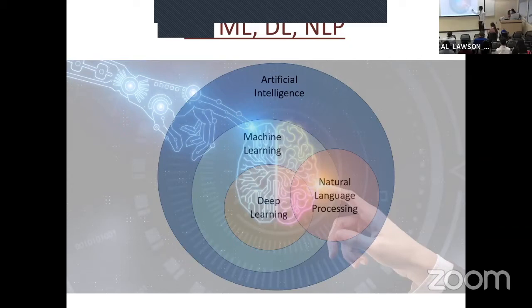Deep learning is a subset under machine learning that imitates the human brain with the help of deep neural networks. Natural language processing is a field under AI that uses the tools from machine learning and deep learning to make a machine understand human language as it is spoken or written.